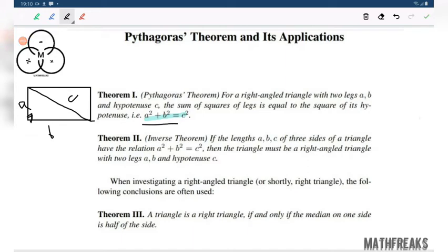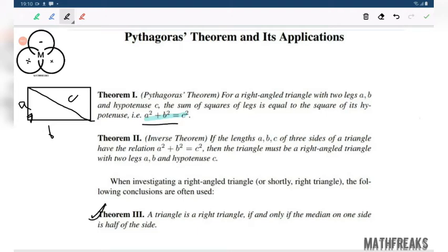There is a converse theorem of Pythagoras theorem, that is, if in a triangle a square plus b square equals c square, that is, the sum of the squares of two sides equals the square of the third side, then we conclude that the triangle is a right angle triangle. This is the converse theorem.